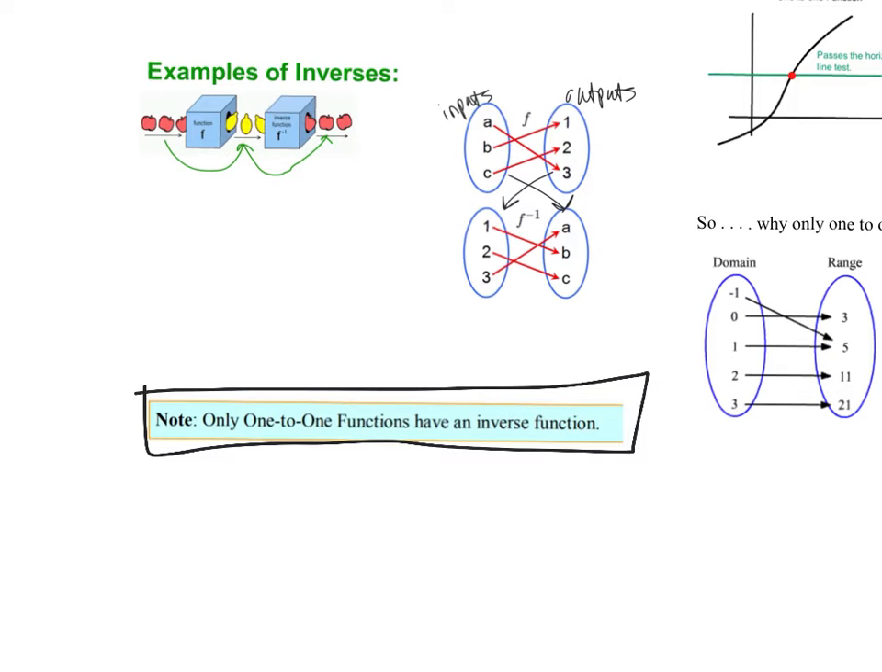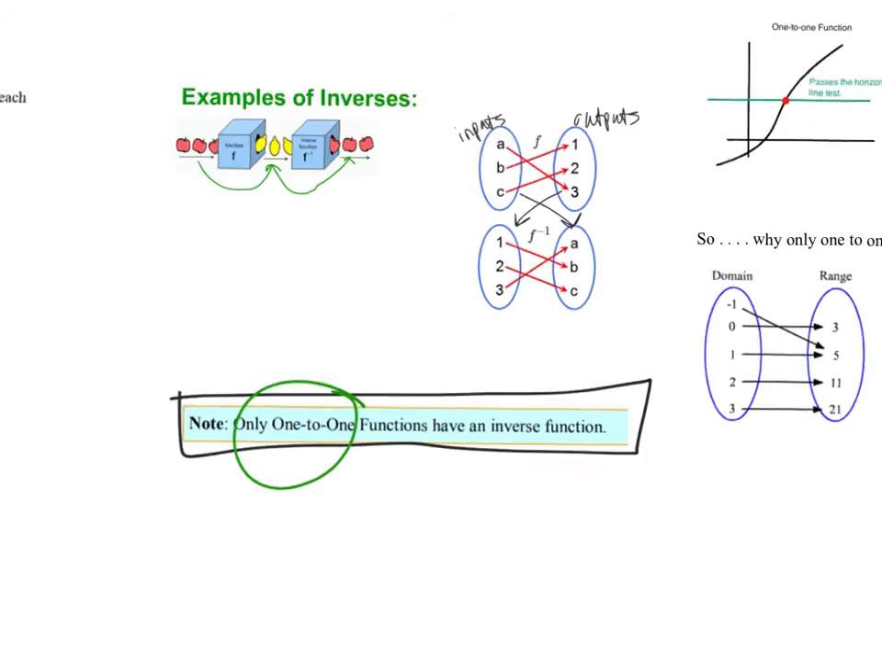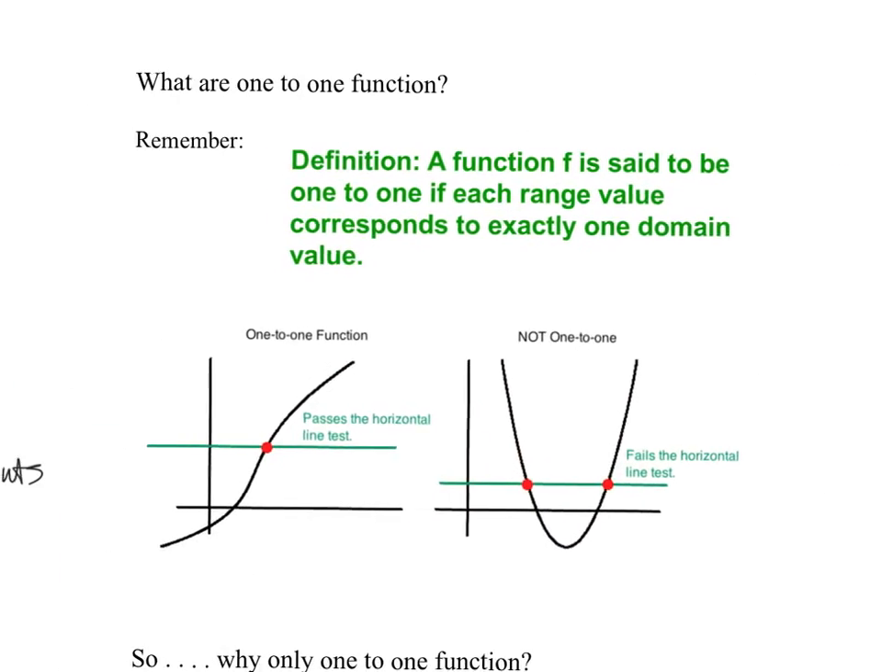Only one-to-one functions have inverses. Okay? So why? Why do one-to-one functions only have inverses? Let's pause on that question real fast and quickly review what one-to-one functions are, because I know it's been a while.